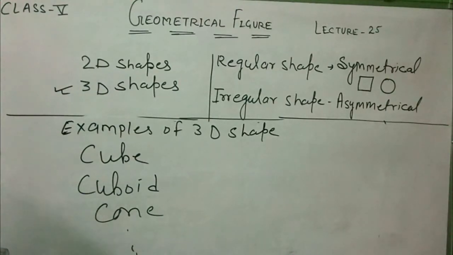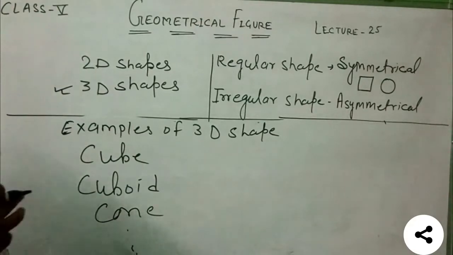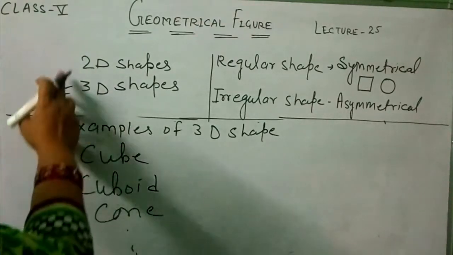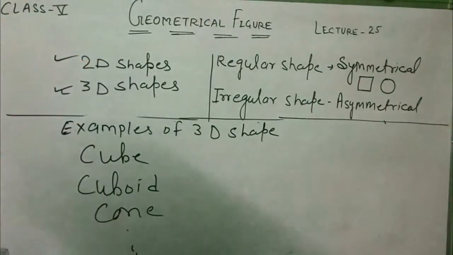Now students, in your books you have to study the 2D shapes, that means triangles, rectangle, square, trapezium, rhombus, parallelogram, etc. Among these examples, you have to learn about triangles and the types of triangles.